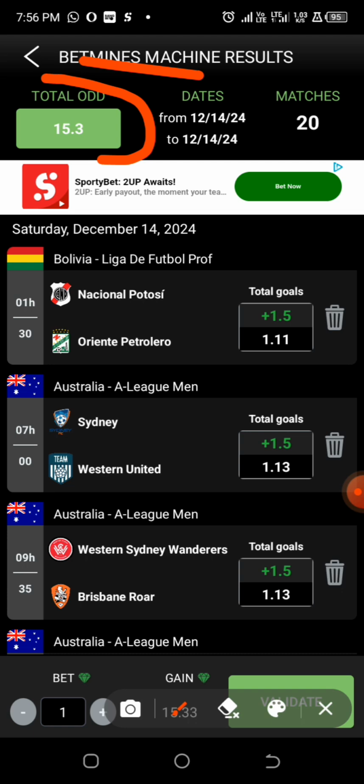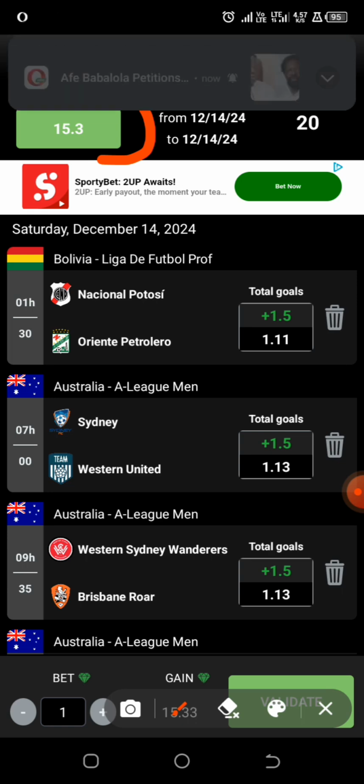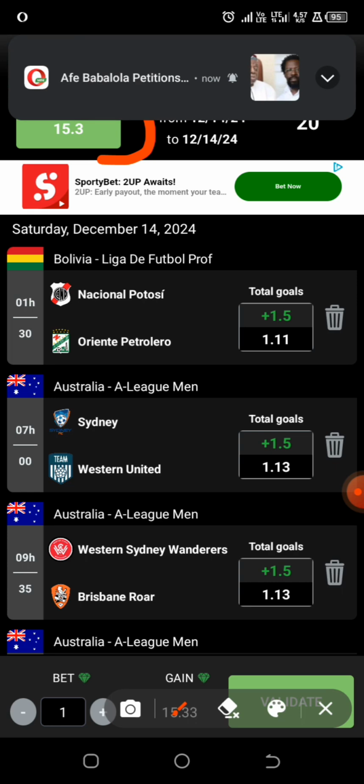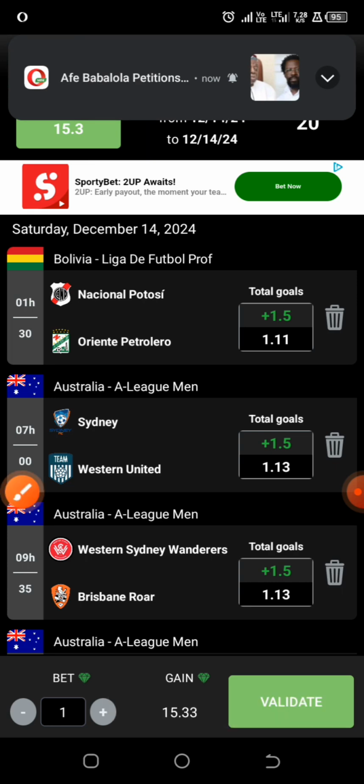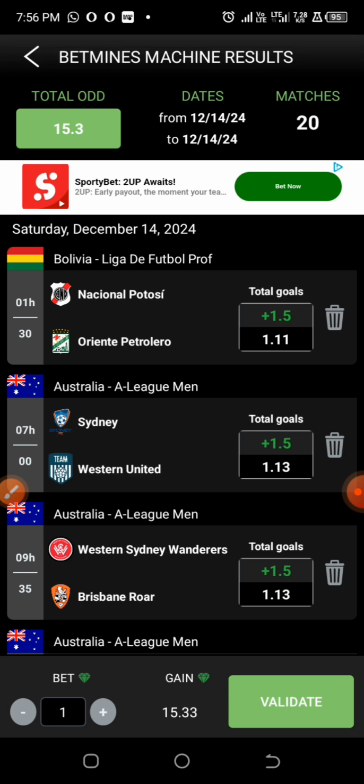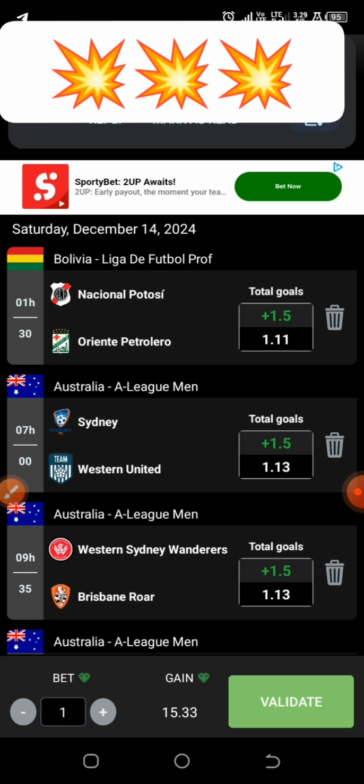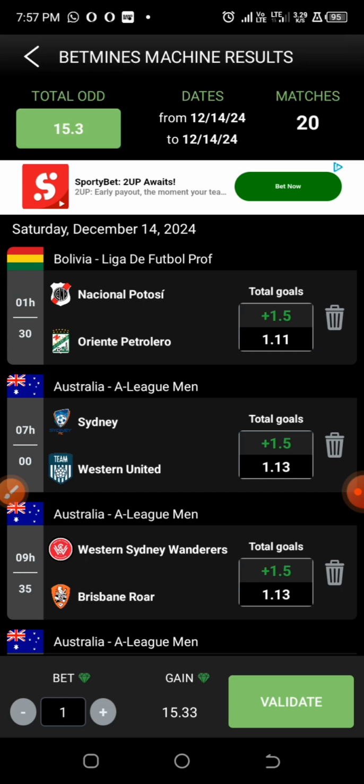Sometimes when the bookmakers are allocating odds to games, there is a way that you can calculate the probability of outcomes using the odds. So what this app does is that it always calculates the probability of outcomes based on the odds allocated to it by the bookmakers. But there is an in-depth analysis that you guys should always make use of, so that you can extract the games that have a high probability of outcomes. Normally in the Bolivia leagues, the scores go very well, so I'm going to include it in this video.